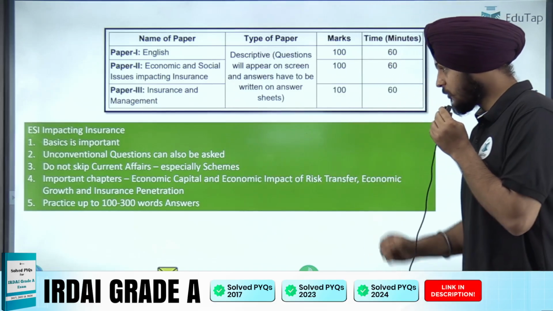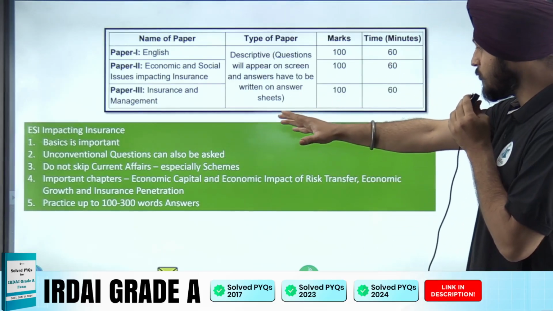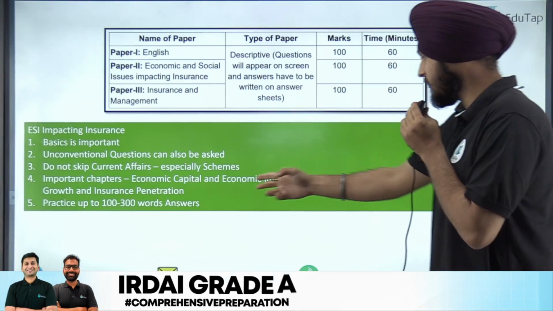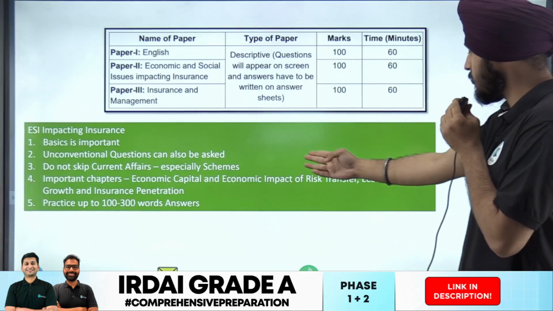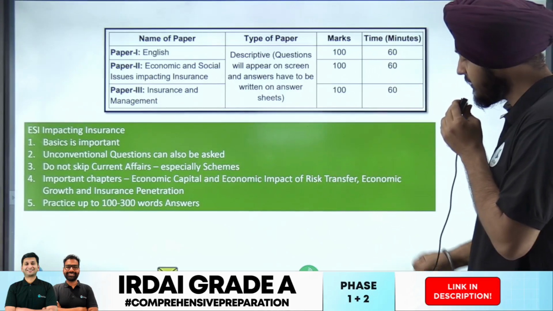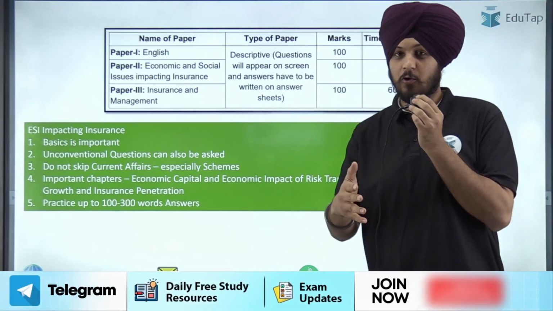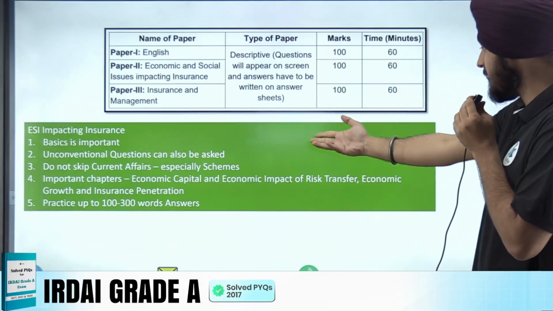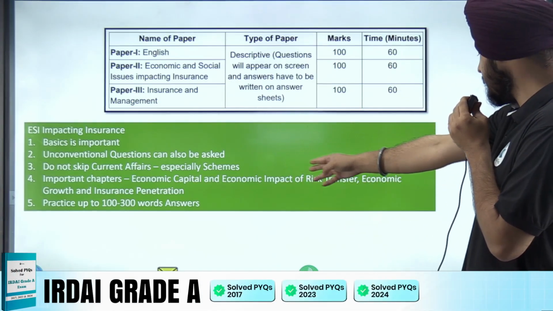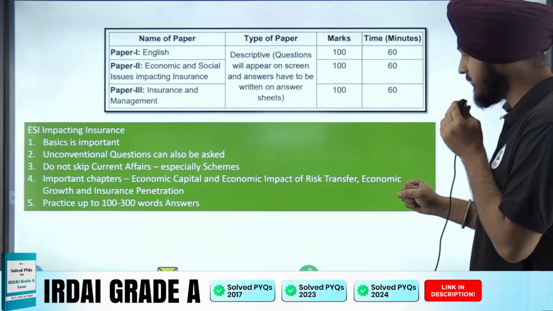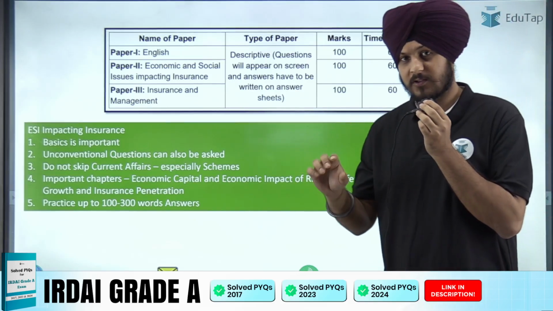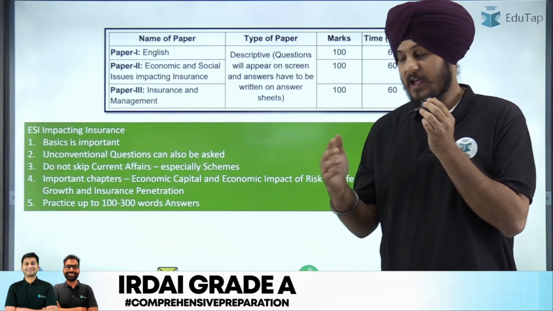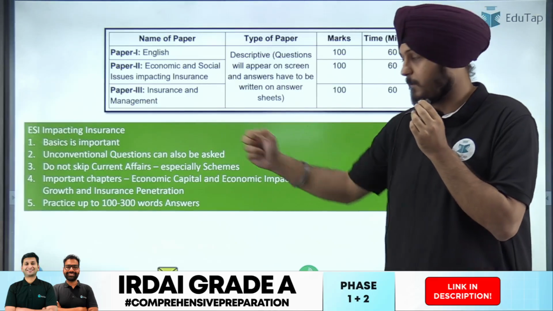Now next, the important chapters that are associated with respect to ESI impacting insurance. So first of all we have economic capital and economic impact of risk transfer. तो यहां से पिछले साल भी क्वेश्चन आए थे and 2023 में भी क्वेश्चन आए थे. फाइन. 2017 में भी क्वेश्चन आए थे. Then apart from that, here we have economic growth and insurance penetration, again a very important topic, clearly mentioned as a part of your syllabus, and a lot of questions were asked in the PYQs.